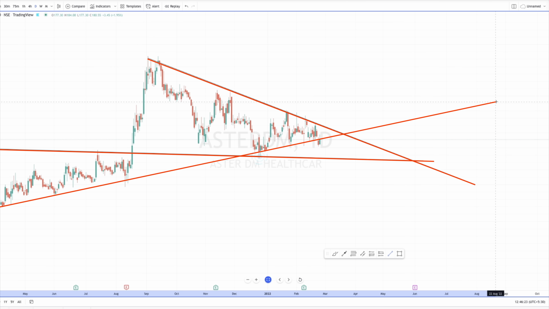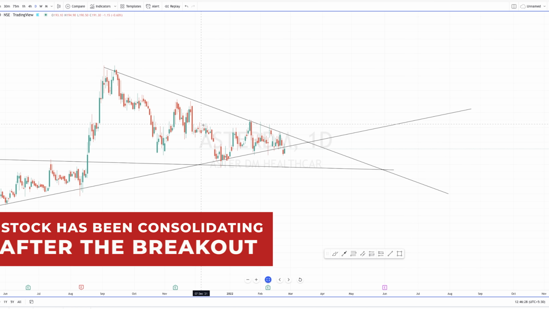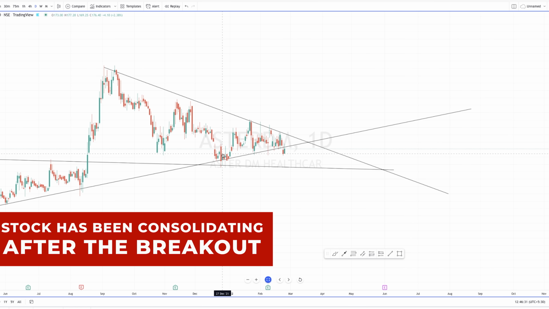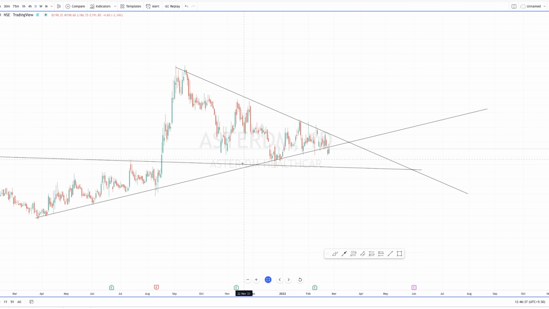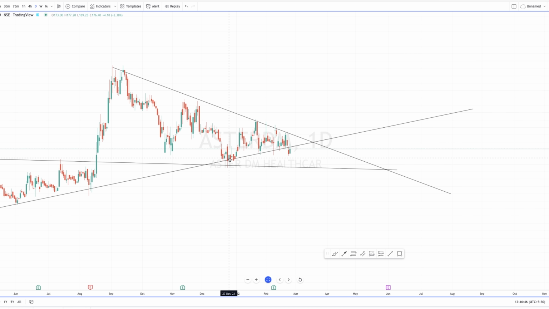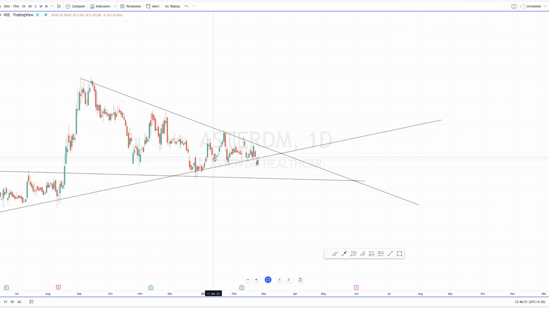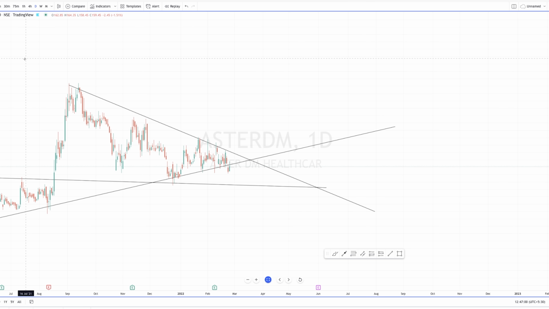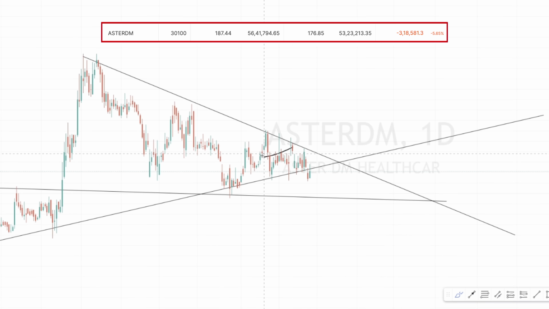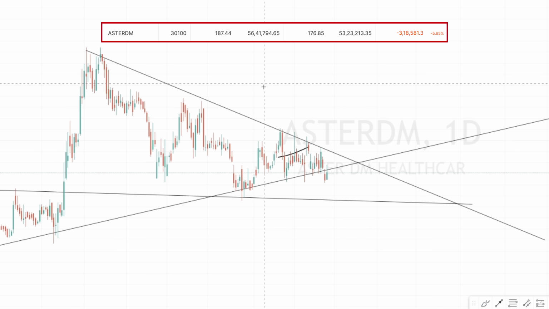Okay, so what happened, the stock has been consolidating after the breakout, and it also tested this particular resistance, which is a major resistance. So it took a very nice support and went up again 14%. But the problem was I did not enter at this area. I did not look at this chart in the month of December. So basically I did not have a chance to get into this stock at this price level, so I had to wait, and I entered at this area, okay, this 187, this candle,